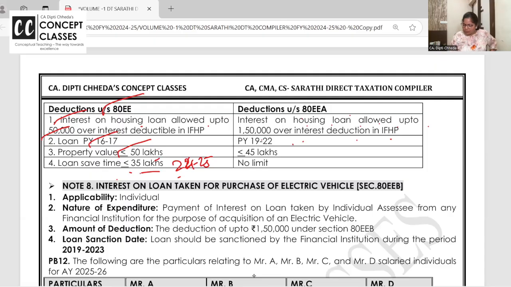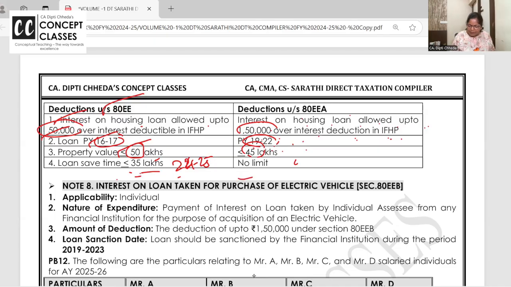1,50,000 interest on housing loan is allowed over the interest of house property. Here 50,000, here 1,50,000. Here the loan is taken in 16 and 17. Here you can take the loan in any of the 3 years, 19, 20, 21, 22. Property value is up to 50 lakhs, here 45 lakhs.